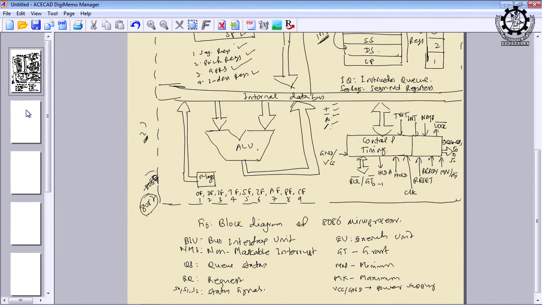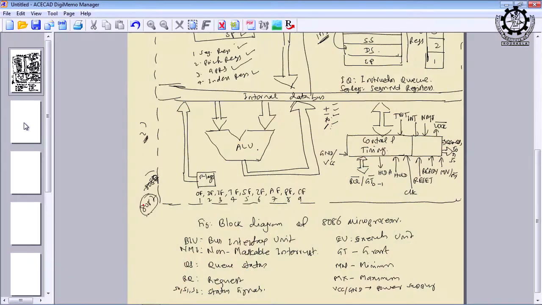Pin-wise they can be connected in parallel. They can utilize a common set of address bus, data bus and control bus. So, the bus will be shared between these two devices. It is even possible to have more than one coprocessor, and how that is possible we shall see when we cover the interfacing part.